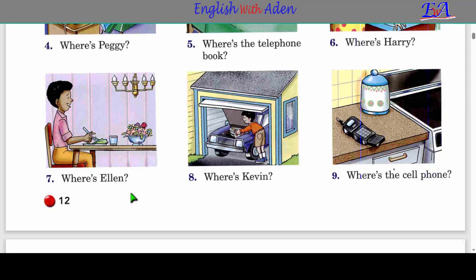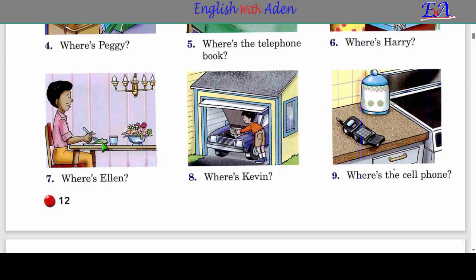And I hope everyone answered it. Let's answer it together now. Where is Ellen? Ellen meeday. So Ellen maadaama ay gabadh tahay waxaan isticmaalnaa she. She is in the, so you see she's eating food. So where do we eat our food? We eat our food in the dining room.